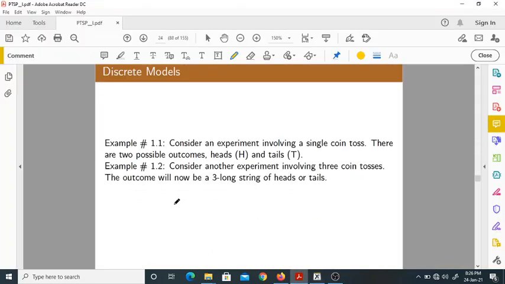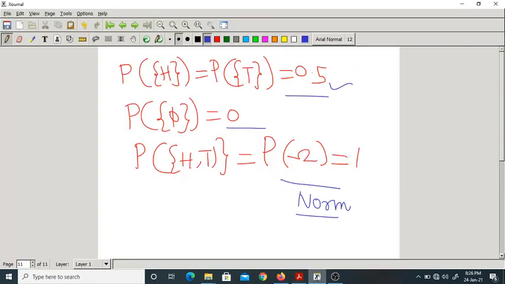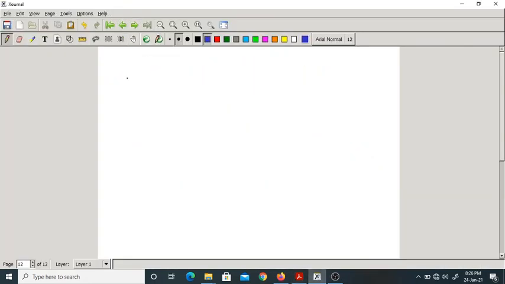So next example, let us consider one involving 3 coin tosses. In this next example, we are tossing the coin how many times? 3 times. Now what are the elements of the sample space?